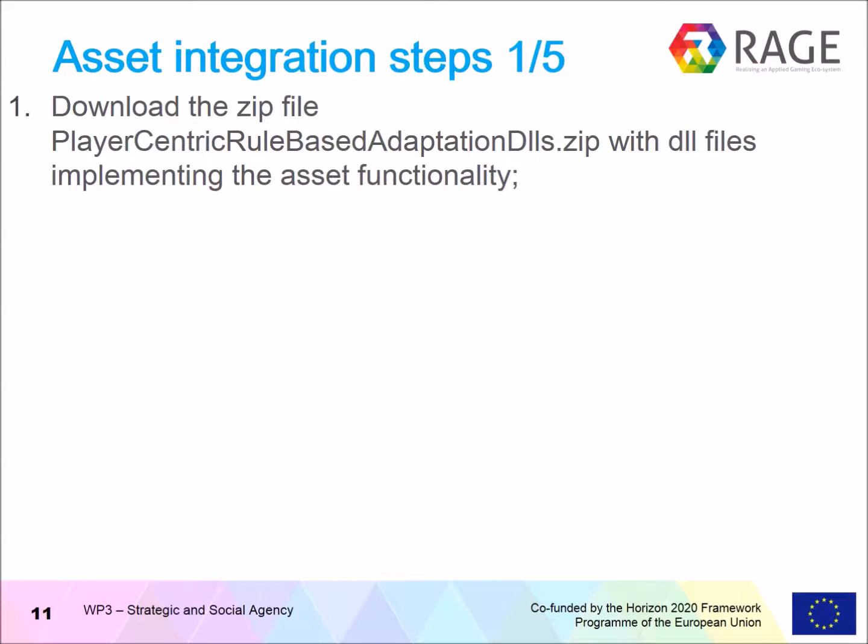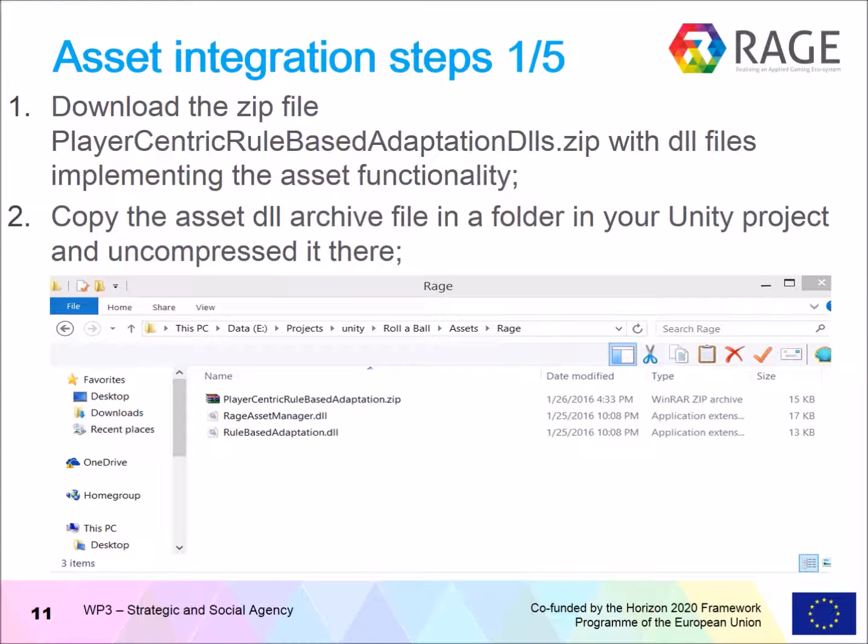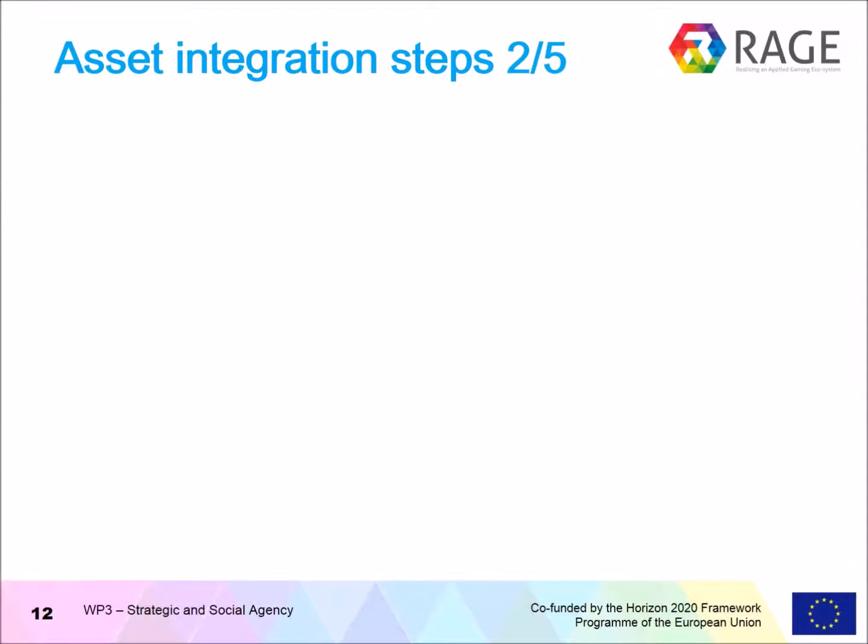Next, we are providing the integration steps. First, you have to download the zip file with the DLLs implementing the asset functionality. You have to copy this archive into your folder in your Unity project, if you are going to use Unity for your game, and uncompress it in this folder. Finally, you will have a Rage Asset Manager DLL and a rule-based adaptation DLL.